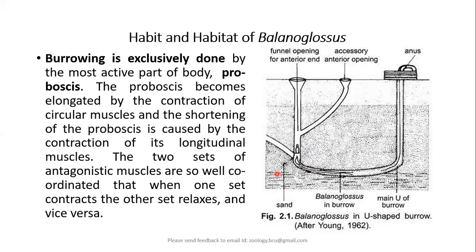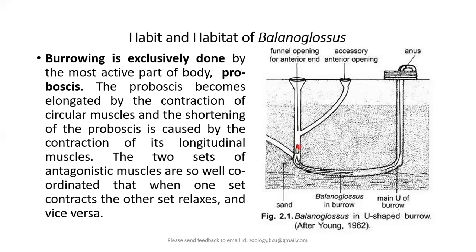Then let us see how such beautiful, precise burrows are formed. This burrowing is done, surprisingly, by the most active part of the body, that is the proboscis.